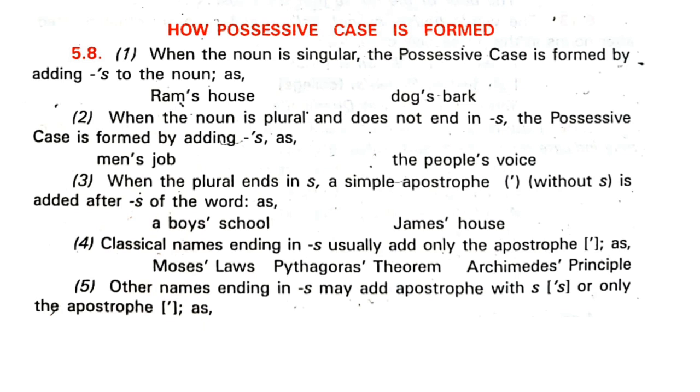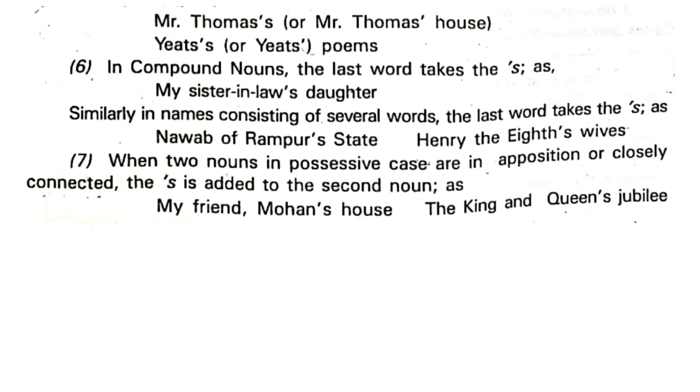See what it is said. Other names ending in s may add apostrophe s, or only the apostrophe. It happens so also, that is in the case of such names. Yeats's poem is W.B. Yeats's poem. Okay. In compound nouns, what is compound? Like sister-in-law. I told you, even in the previous lecture, you will not say sister-in-laws. You will say sisters-in-law. Keep in mind, boys and girls. Some boy was making a mistake again and again in the previous lecture. Be careful. Okay. So in compound nouns, the last word takes the apostrophe s.